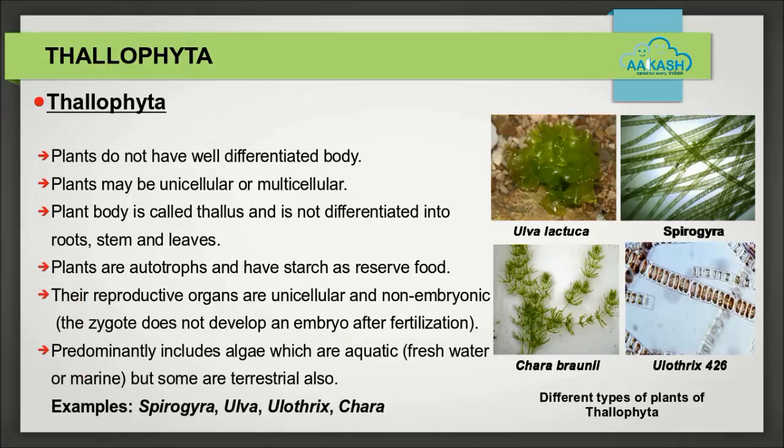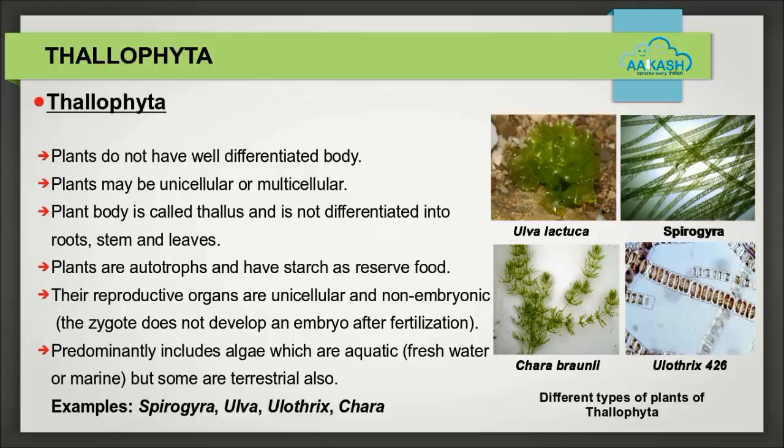Now let's look at Thallophyta. These plants do not have a well-differentiated body. They may be unicellular or multicellular. The plant body is called thallus and is not differentiated into roots, stem, and leaves. Plants are autotrophs and have starch as reserve food. Their reproductive organs are unicellular and non-embryonic. That is, the zygote does not develop an embryo after fertilization.